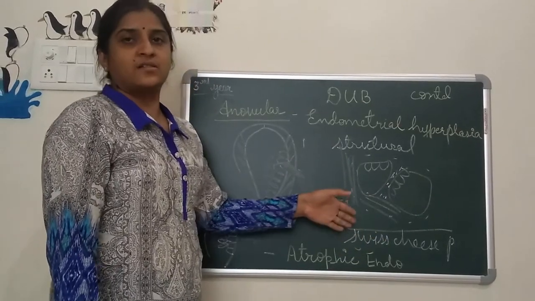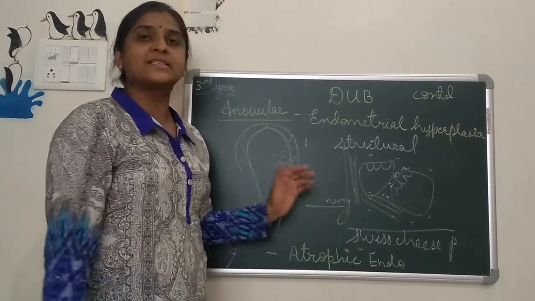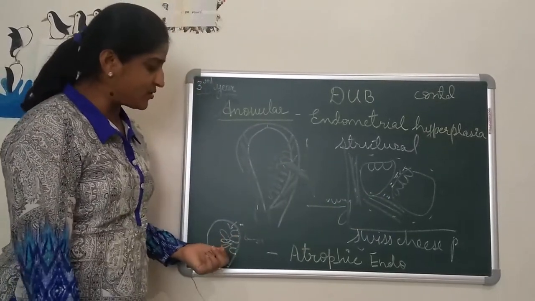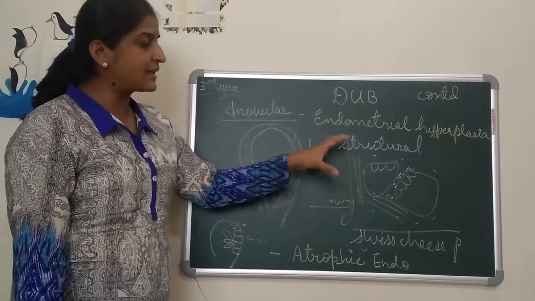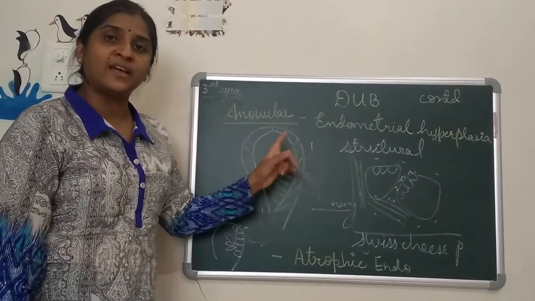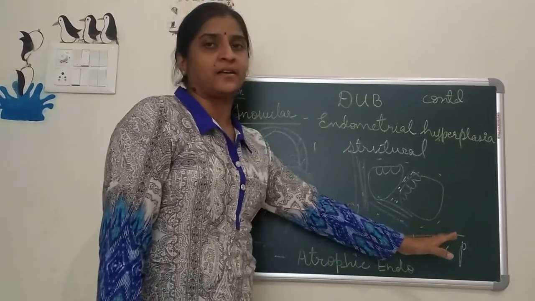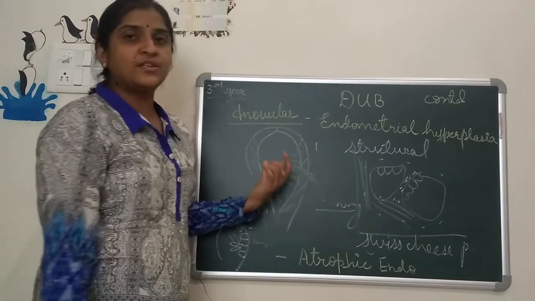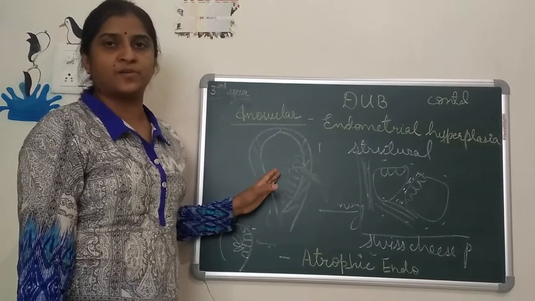It was an MCQ question earlier. Swiss cheese pattern is also known as cystic glandular hyperplasia. So cyst and glands both are enlarged together. So this is the classical presentation of metropathia hemorrhagica, known as cystic glandular hyperplasia or Swiss cheese pattern, because of continuous estrogen and estradiol acting over the target organ, that is the endometrium of the uterus.